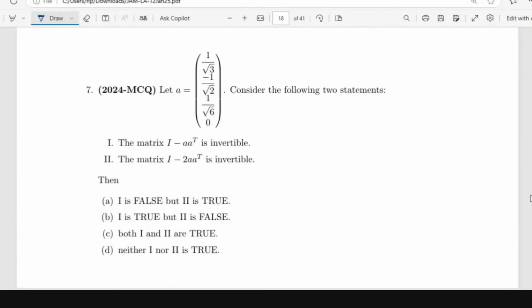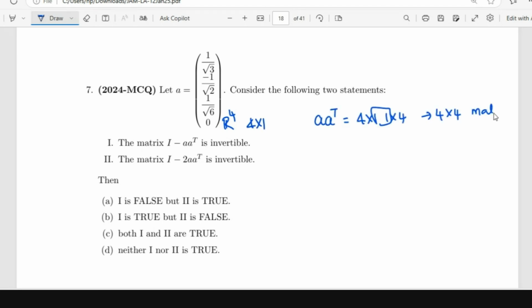Okay, so 2024 Madras. So A is given to be this vector. It is a vector in R4, 4 components, 1 by root 3, minus 1 by root 2, 1 by root 6, and 0. Consider the following two statements. So the matrix I minus A transpose. So A is a 4 cross 1 vector.